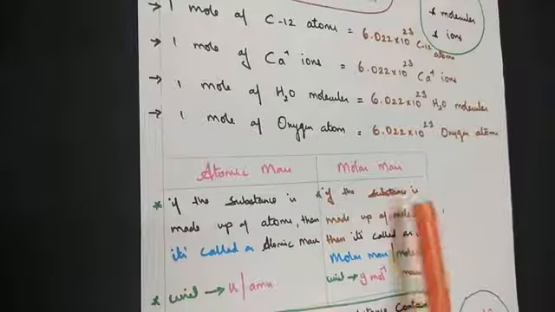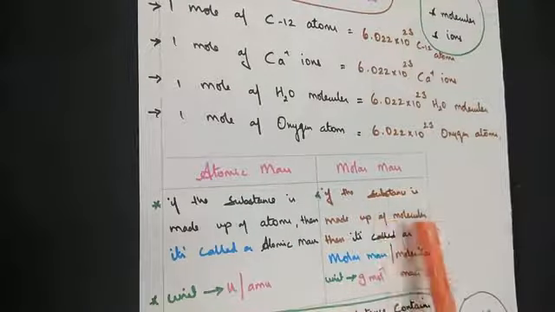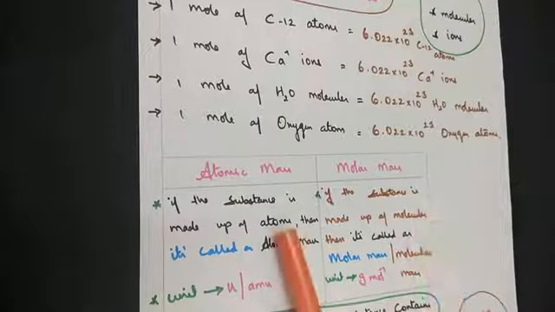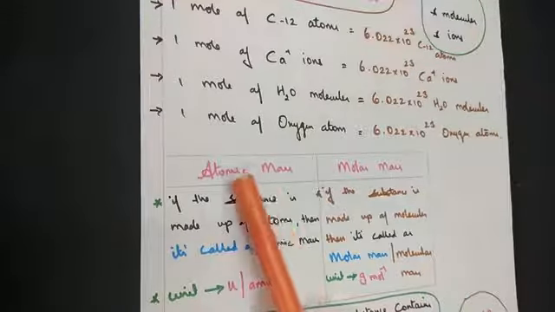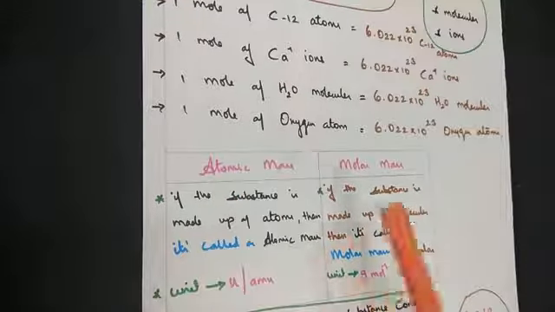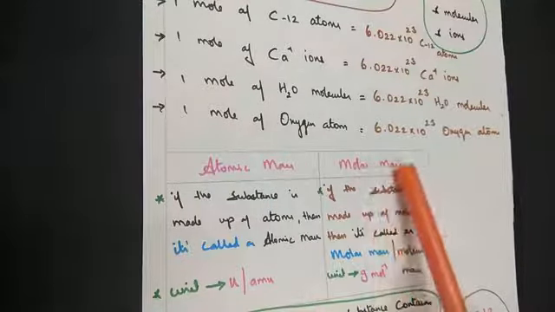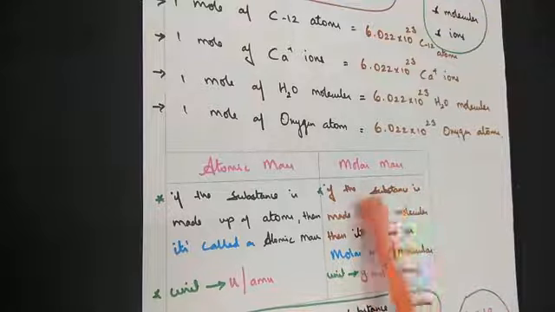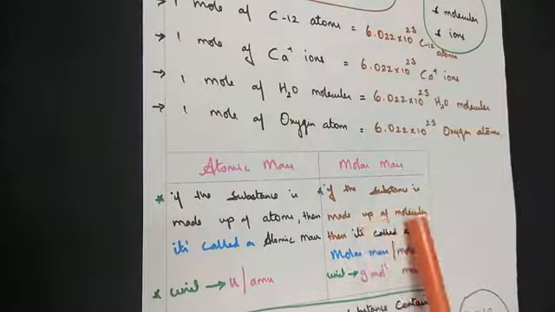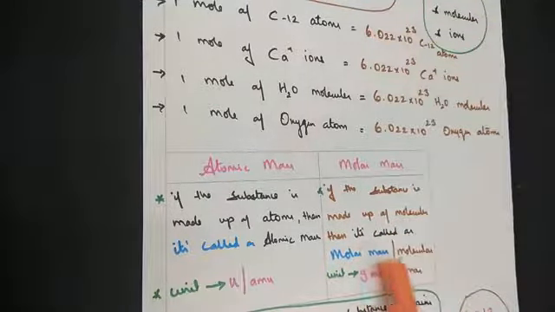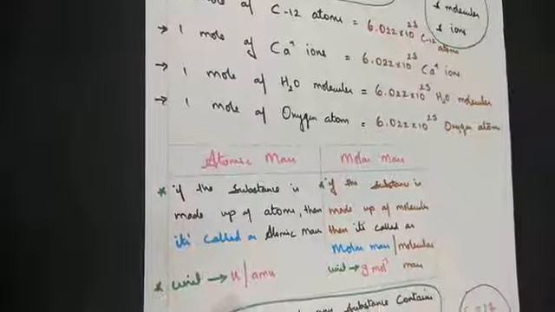Coming back to molar mass, if the substance is made up of molecules. Here the substances are made up of atoms, so we are calling them atomic mass. Mass stands for weight, atomic weight. Now when we say molar mass or molecular weight, if the substances are made up of molecules, then it's called a molar mass or a molecular mass.